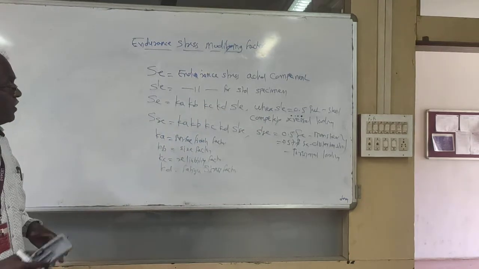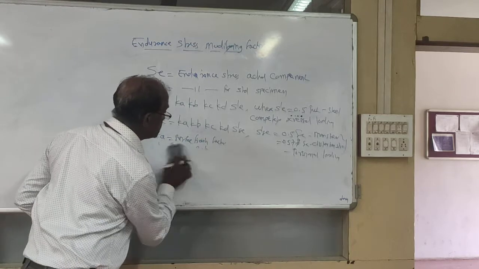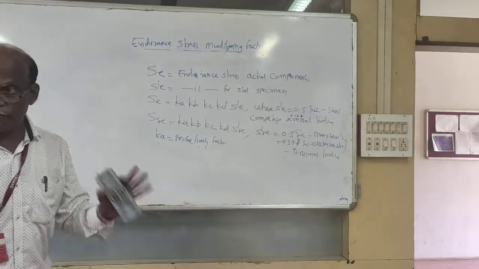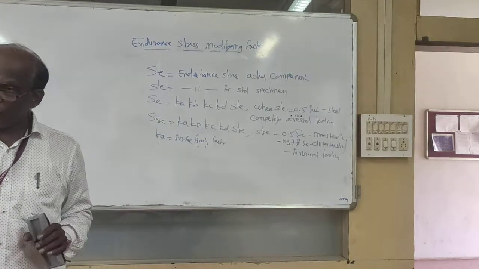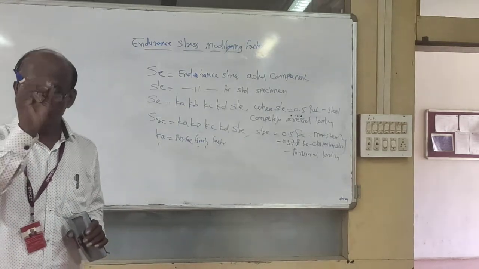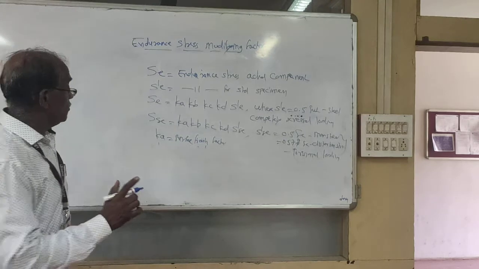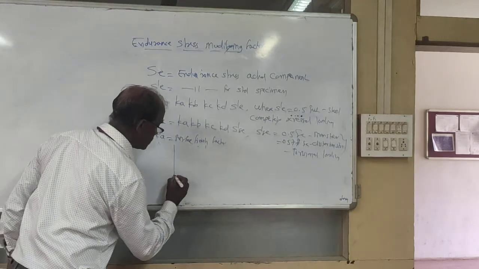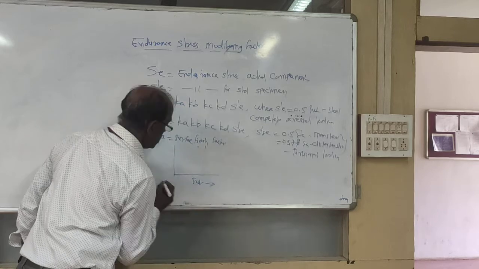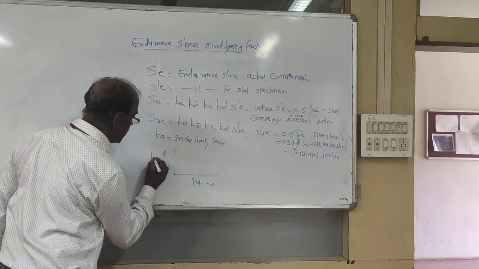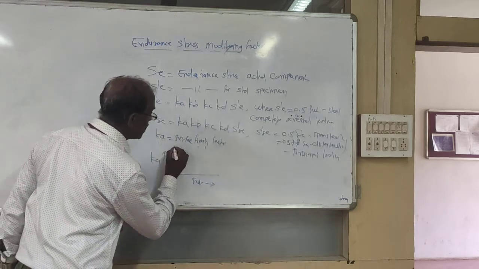Now take surface finish. In case of surface finish, what will happen? A higher polished surface has a higher endurance strength. For a very rough surface, the endurance strength decreases. So if you plot the graph of ultimate strength Sut versus surface finish factor Ka, this is the nature of the graph.